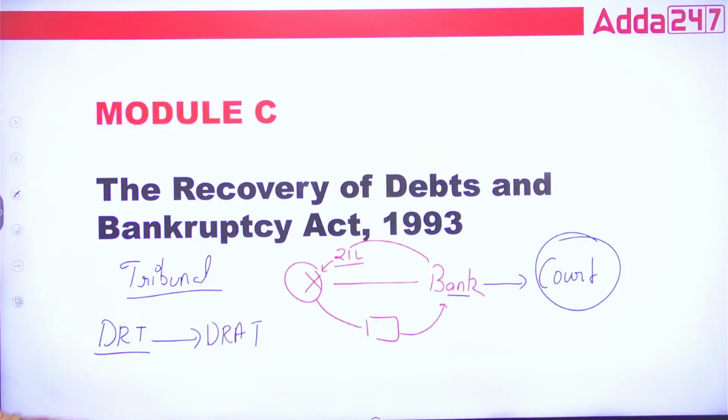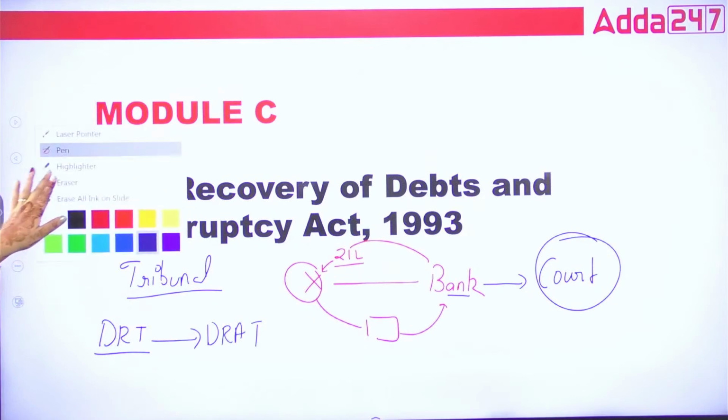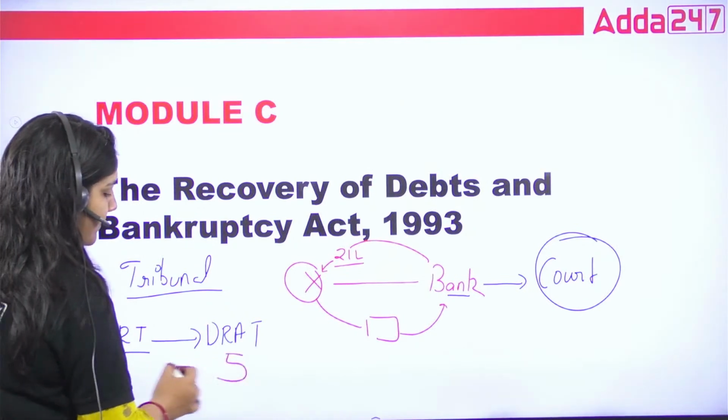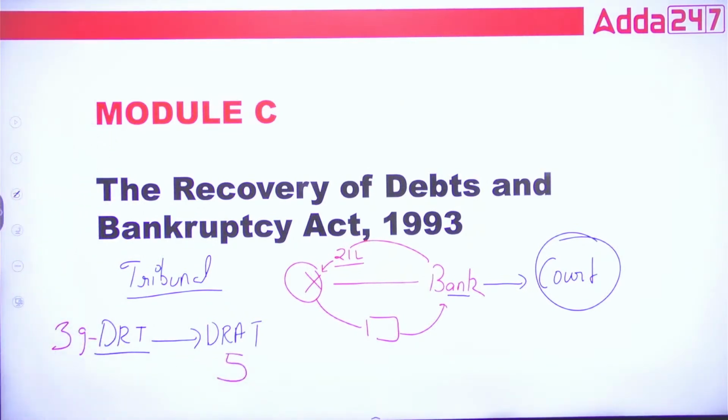It means if we are not satisfied with the DRT, we can go to the DRAT. In India there are a total of 39 DRTs and 5 DRATs. How many? 5 DRATs in India. Okay, so one by one we will study the definitions of this act.